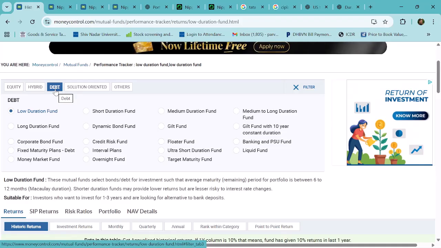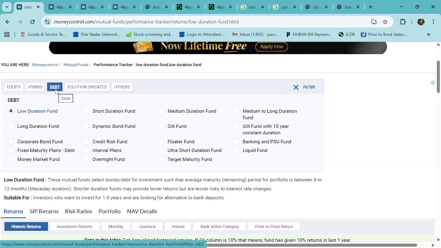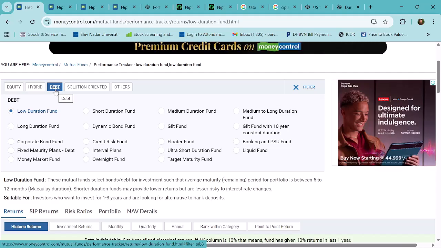Then we have dynamic bond fund, gilt funds, gilt funds with 10-year constant duration, corporate bond funds, credit risk funds, floater funds. So there are various varieties of debt funds available. Now they invest in bonds.